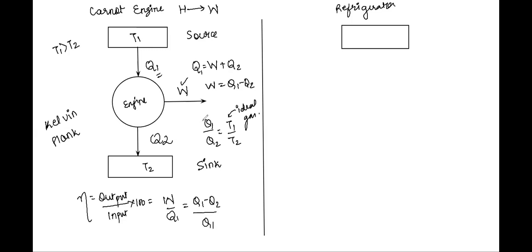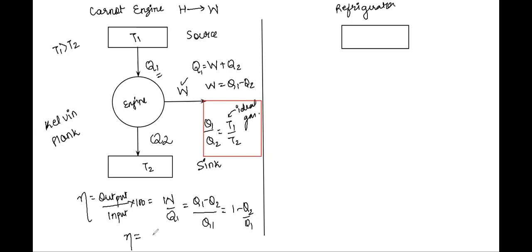And we have just written that for an ideal gas, Q1 by Q2 is equal to T1 by T2. Therefore this can be written as 1 minus Q2 upon Q1, and since Q1 upon Q2 is T1 upon T2, Q2 upon Q1 will be T2 upon T1.